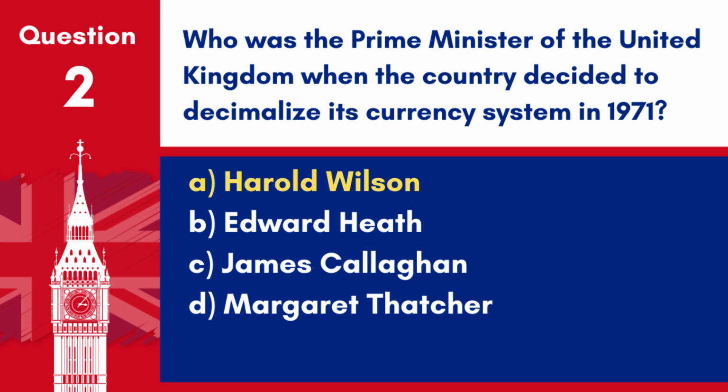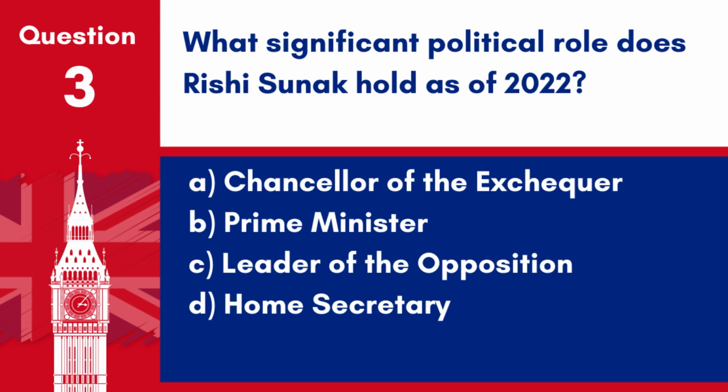Answer A. Harold Wilson. The decision to decimalize the British currency system was made during Harold Wilson's second term as Prime Minister.